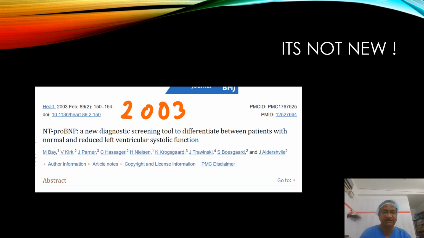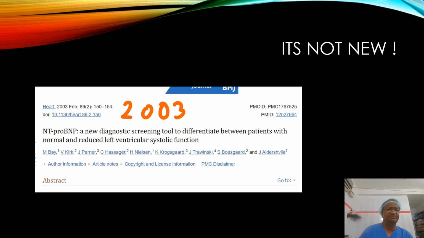So we want that to be there. It's not new. Why I am telling you about this is that sacubitril valsartan may cause slightly increased proBNP. Patients with heart failure will receive this drug, so this drug itself will cause an increase in NT-proBNP. That is why we should know whether the patient is on ARNI or not.